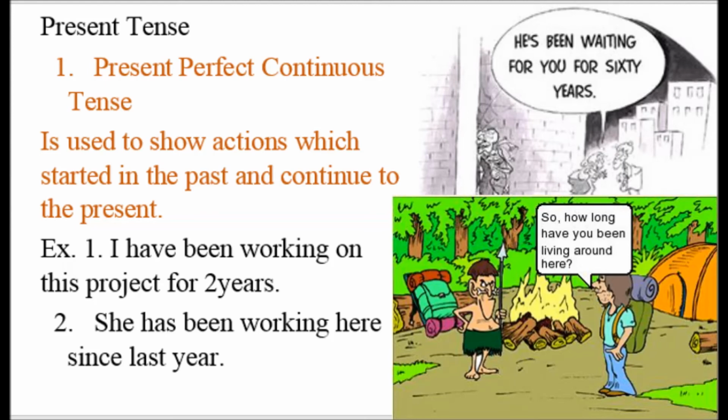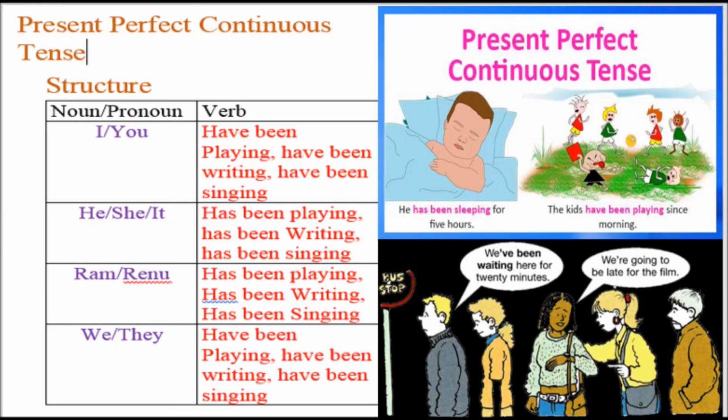From these two sentences, we see that we use the auxiliary have or has plus the verb been plus the main verb that adds ing at its end. So let's find out how we make the present perfect continuous tense sentences. For I and you, we have to use have plus been, B-E-E-N, been, plus the main verb which has ing in the end. For example, I have been playing, you have been writing, I have been listening, you have been singing.